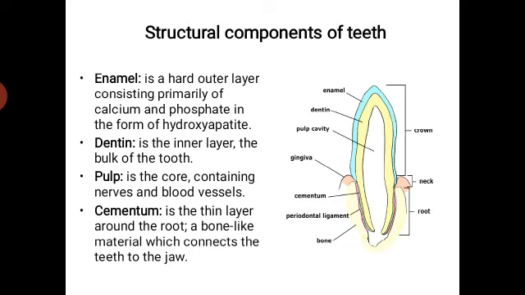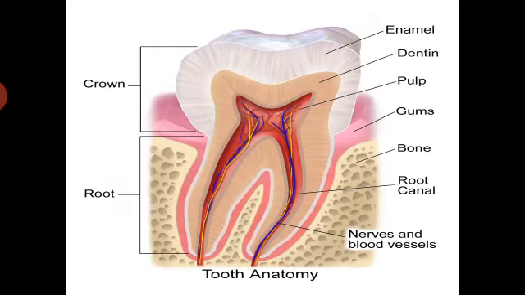Okay. The next one is the dentin. It is the inner layer and it appears as the bulk of the tooth. The next one is the pulp. It is the core part which consists of nerves as well as blood vessels. And the next one is the cementum. It is the thin layer present around the root and it appears like a bone-like material which connects the tooth with the jaw. So this diagram clearly explains the anatomy of the tooth.